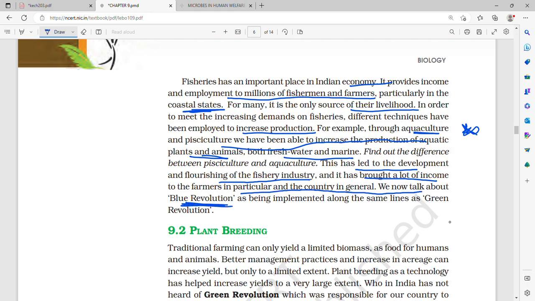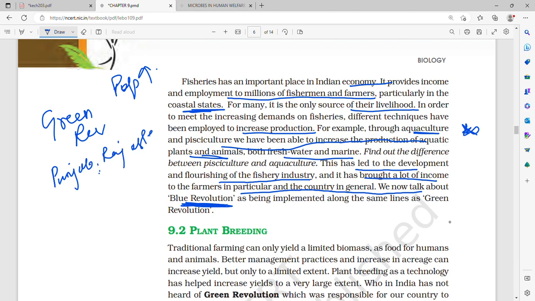So now we talk about the Blue Revolution, just like we used to talk about the Green Revolution. During independence we talked about the Green Revolution, wherein the population increased tenfold, and the economy had to focus on the increase in food production to meet the growing demands of our country, and therefore new plant hybridization techniques for crops like wheat, maize, etc. were introduced.